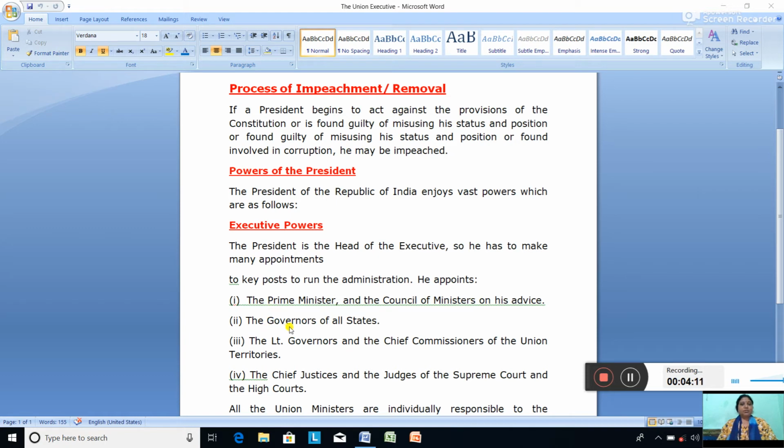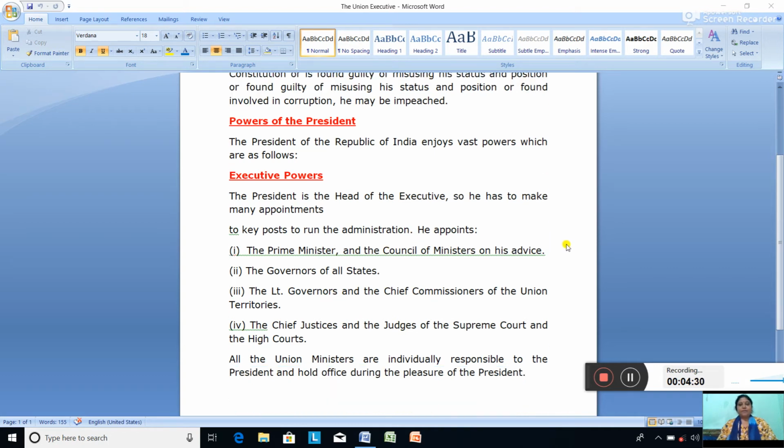Then the governors of all states, a very key post. The governors of all the states are also appointed by the president. Lieutenant governors and chief commissioners of the union territories are also appointed by the president. Next we have the chief justice and the judges of the Supreme Court and High Courts.